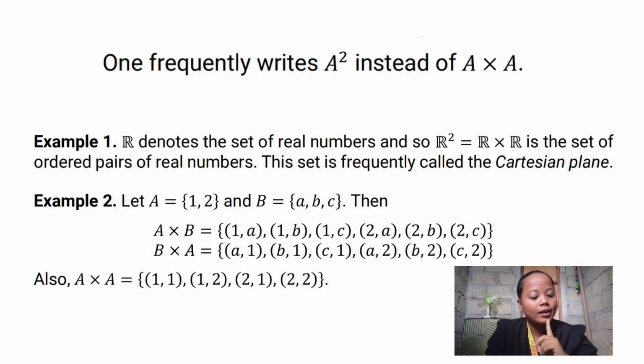So we have 1A, the ordered pair 1A, 1B, 1C, then after 1C, it is 2's turn from set A. So 2A, 2B, 2C. It's just the same if you reverse it. So the Cartesian product of B and A, of course, starts first with set B, which we now distribute. We start with A, distribute to 1 and 2 of set A, so we have A1, A2, A1, B1.